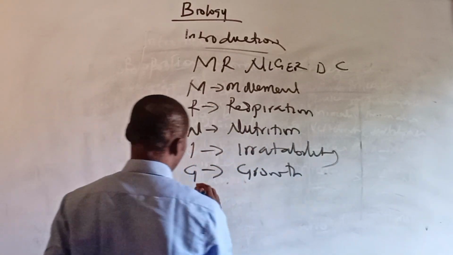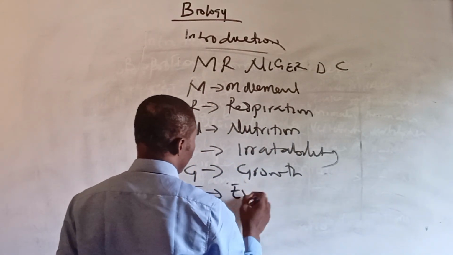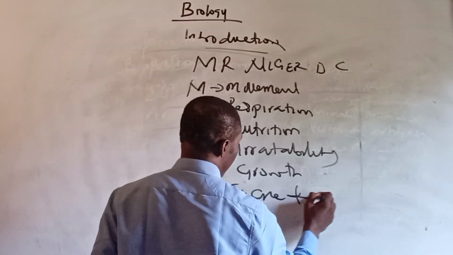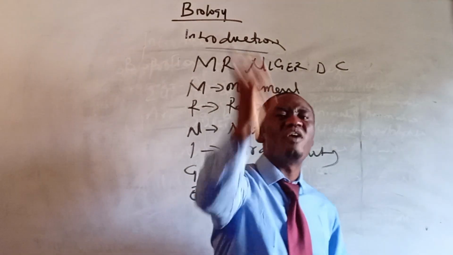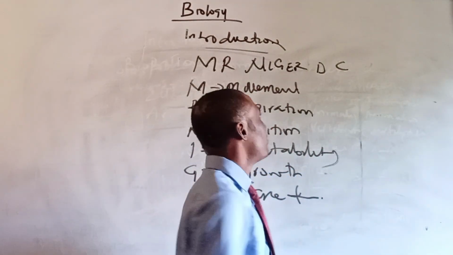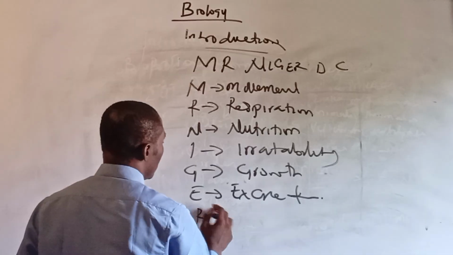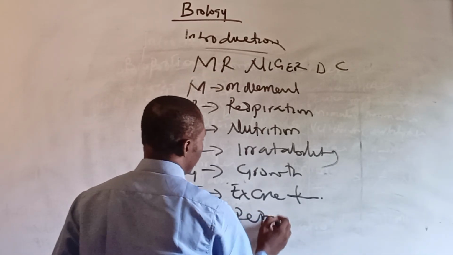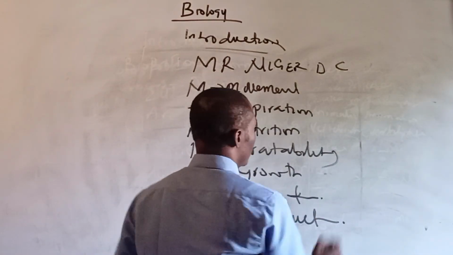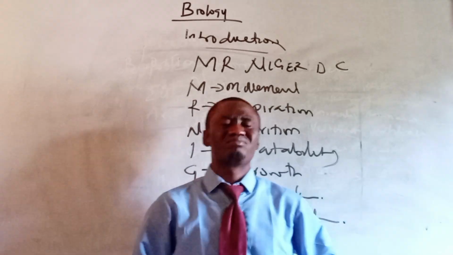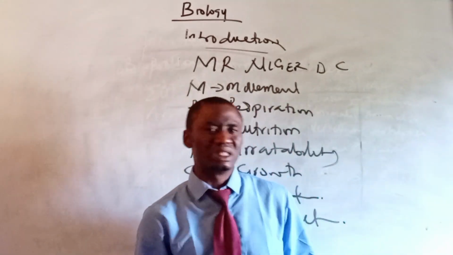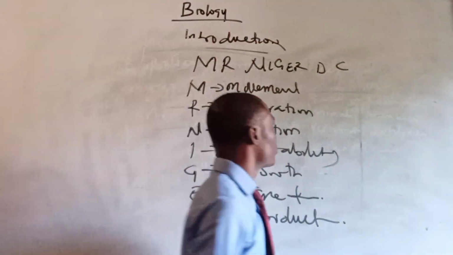All right? Excretion. Excretion is the removal of waste metabolic material from the body. R, reproduction. Reproduction is giving rise to new species or progeny.